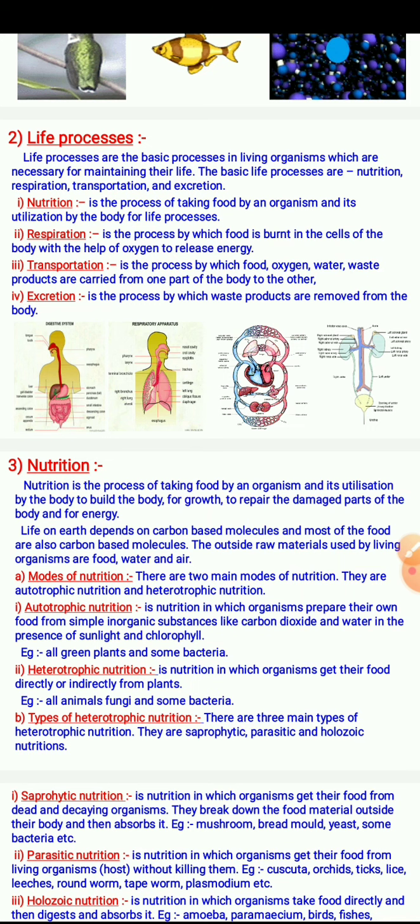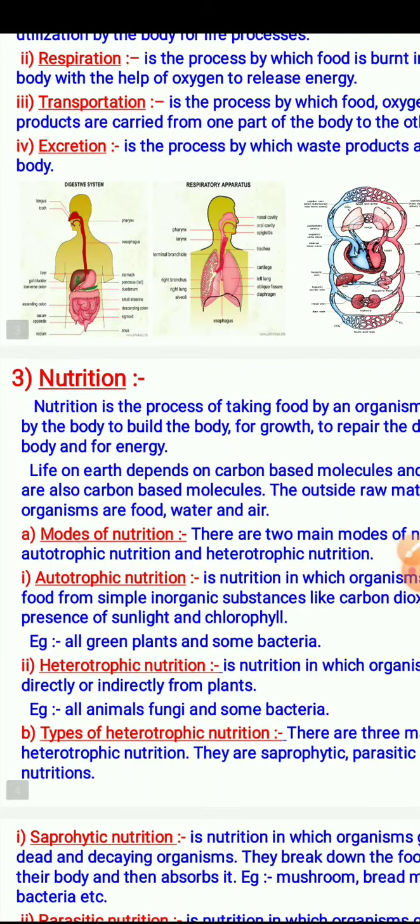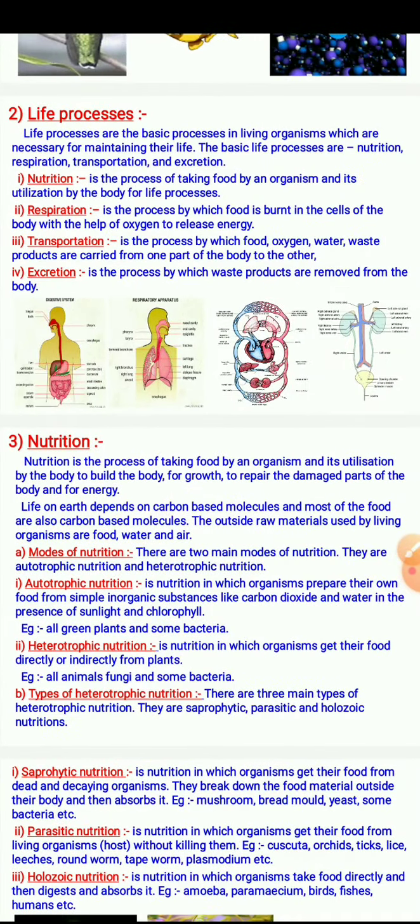Mode of nutrition. There are two main modes of nutrition. They are autotrophic and heterotrophic. Autotrophic is the nutrition in which organisms prepare their own food from simple inorganic substances like carbon dioxide and water in presence of light and chlorophyll. Examples: all green plants are autotrophic and some bacteria also.